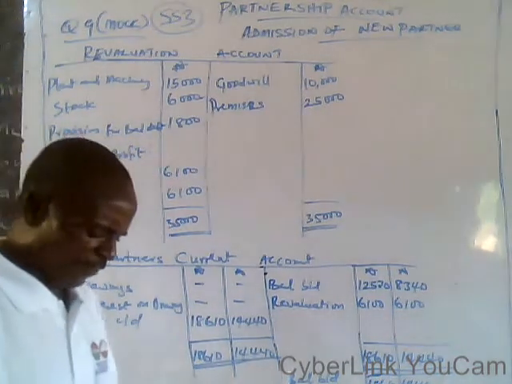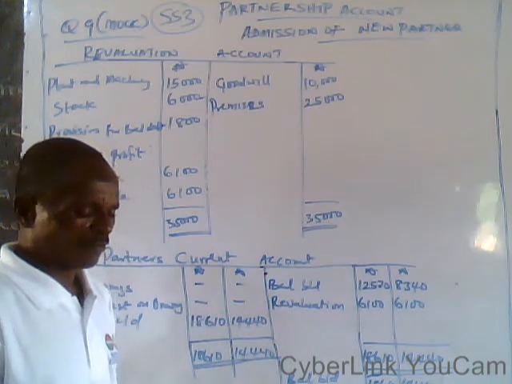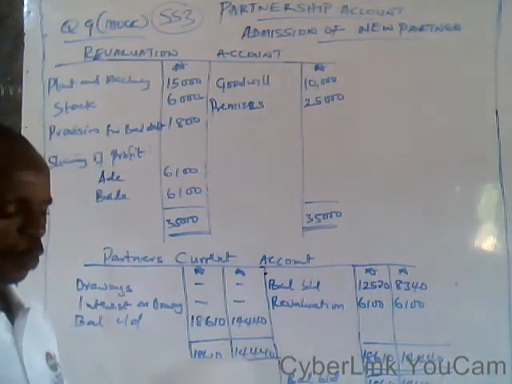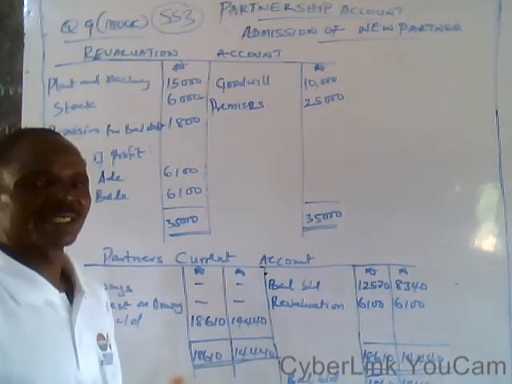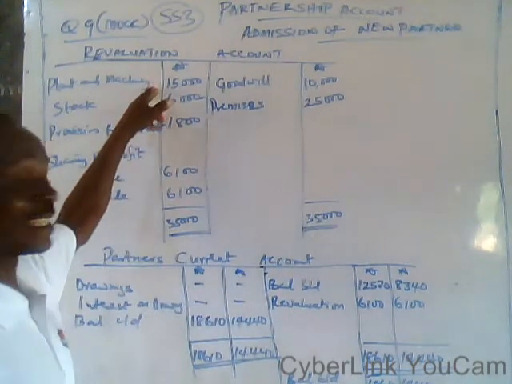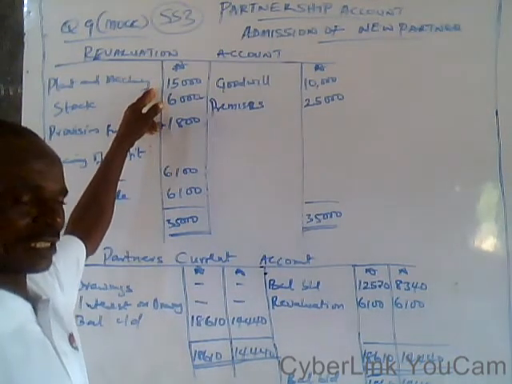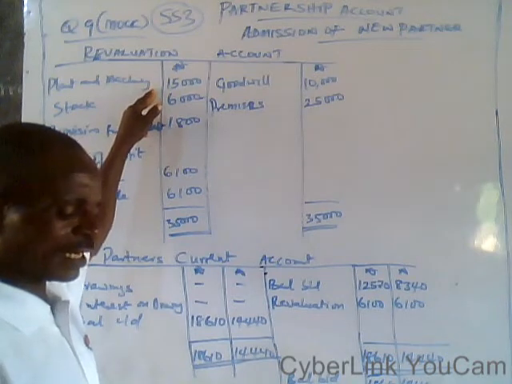And the plant and machinery. You have a new value of 45,000, and the old value of the plant and machinery is 60,000. 60,000 minus 45,000 will give us 15,000. That's a decrease in value, that is, the old value is greater than the new value.